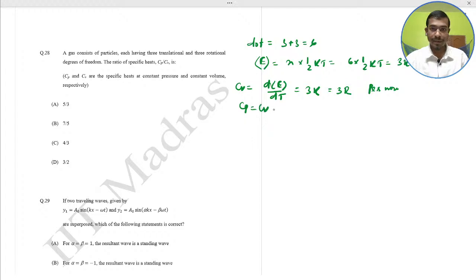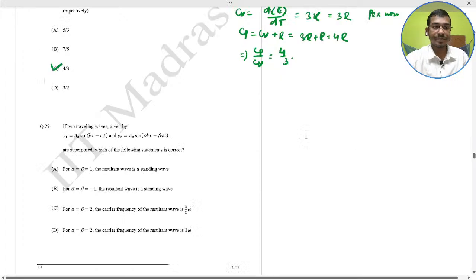Cv plus R. So 3R plus R, that is 4R, and we have to find gamma. The ratio of the specific heat at constant pressure to the specific heat at constant volume would be 4/3. 4/3 would be the correct answer. Option C is correct.